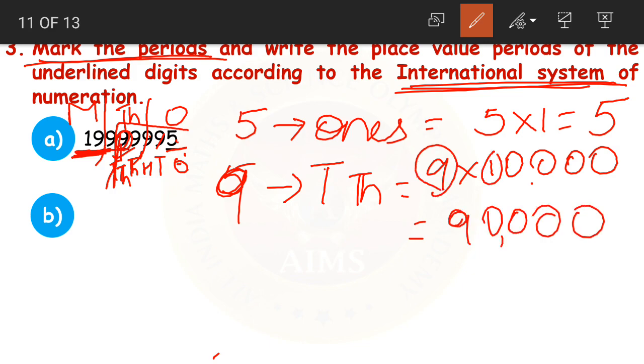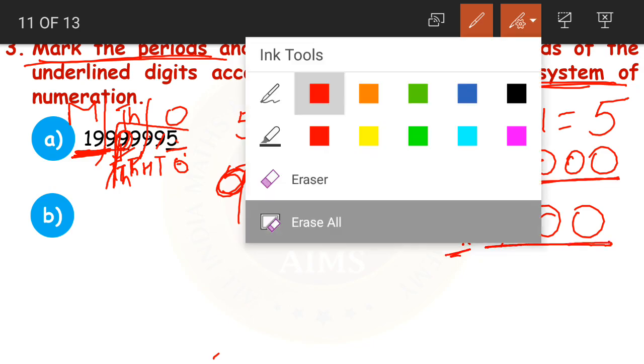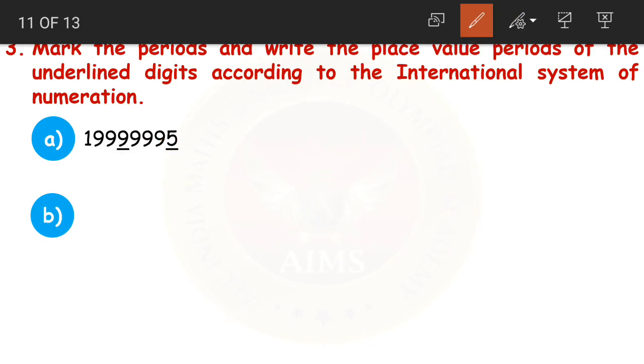1 into 9, 9. Then we have 4 zeros. So I wrote the 4 zeros. Understood, children? 9 into 1, 9. Here I had 4 zeros after 1, so I copied the same 4 zeros here. Or simply, how you can write the place value of 9 is, after 9 how many digits do we have?